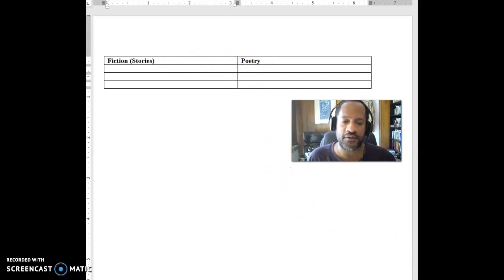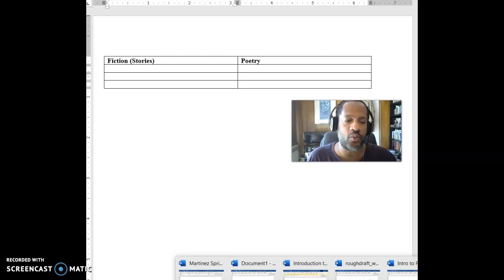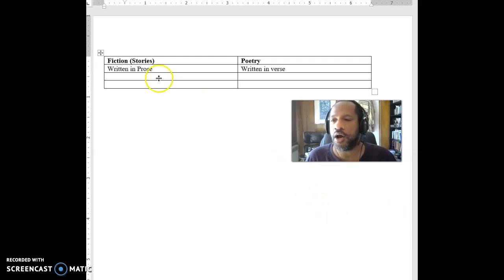What is it we see as the differences between the two? So one difference we can see is that poetry is written in what we call verse, right? Whereas fiction is written in prose. One of the things you can notice in poems, the lines don't go all the way across the page. We didn't have time to talk about that, but poets will often have a certain number of syllables per line. There are certain things that they're doing there. You're familiar with poetry that rhymes, and so usually we end when we get to a rhyme, and then we go to the next one.